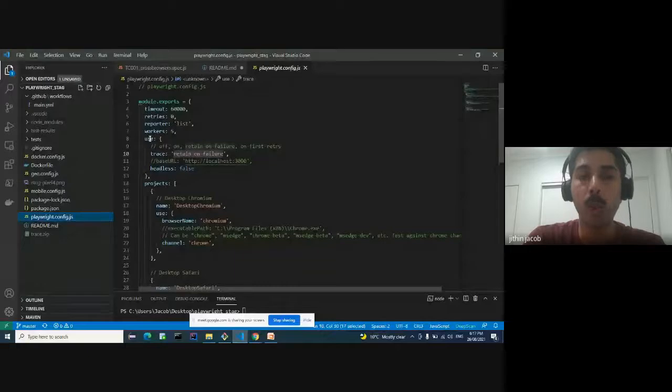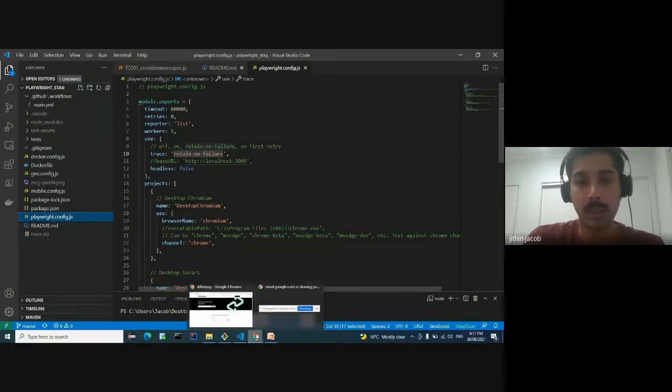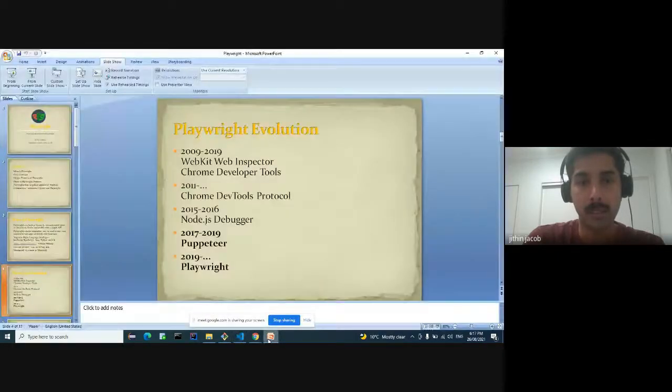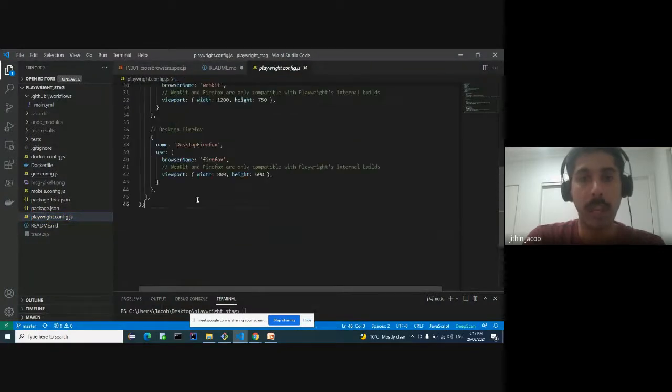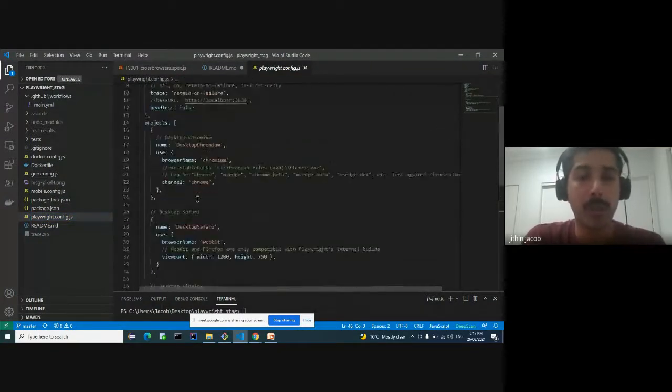Now you will see a use section. This is global to all the browsers. Here we define browsers in the form of a section called projects. My screen got stuck for a while.